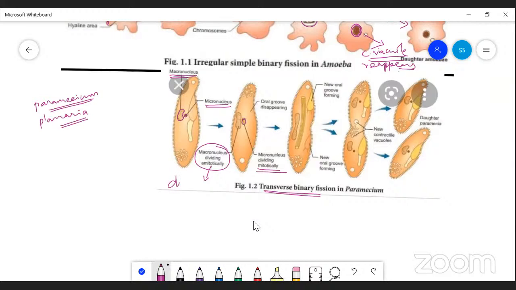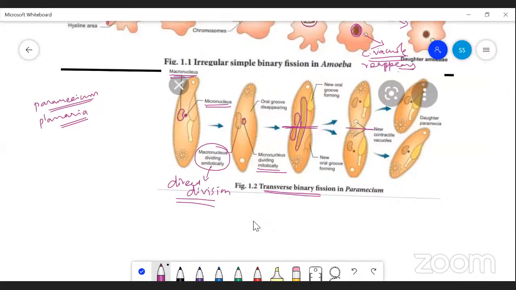Amitotic is the direct division, right? And after that, when the nuclear material is produced, through transverse axis, the paramecium divides.